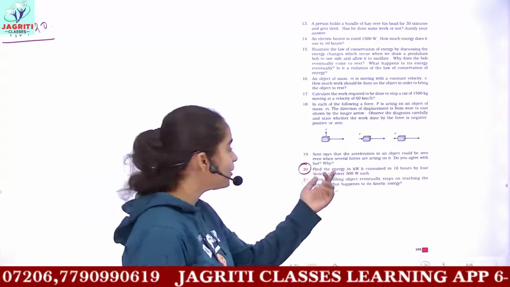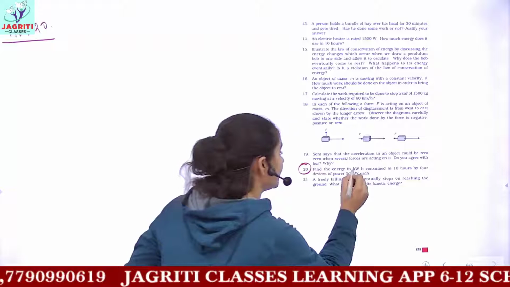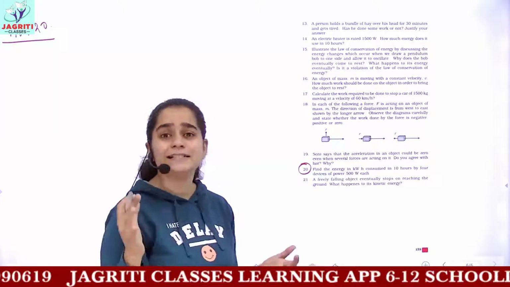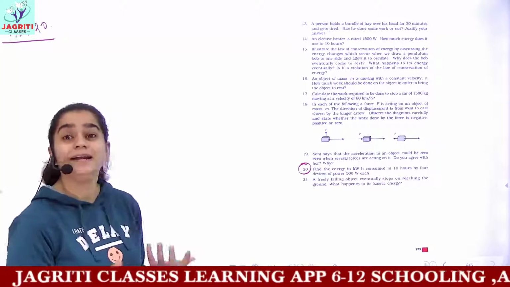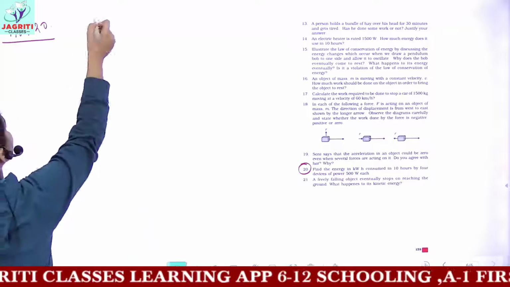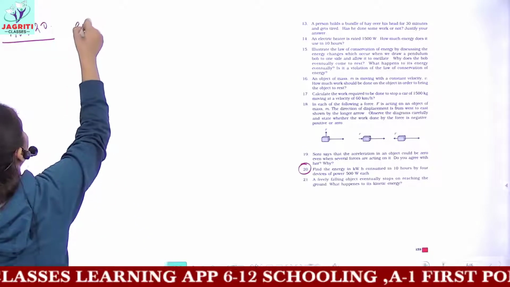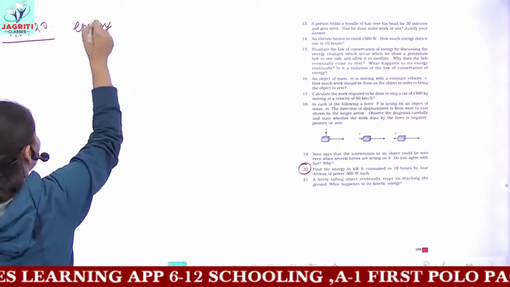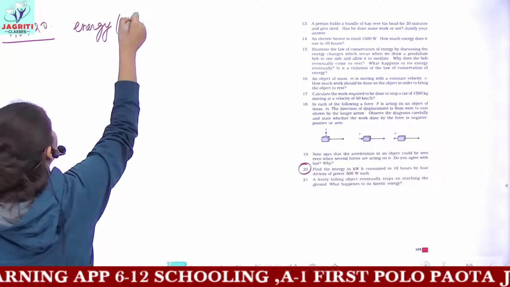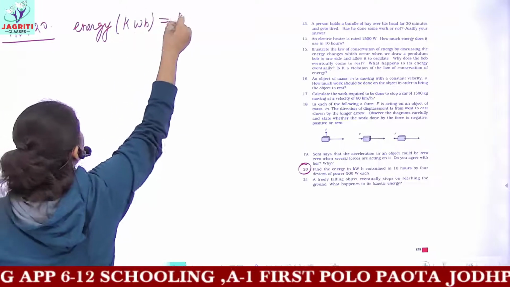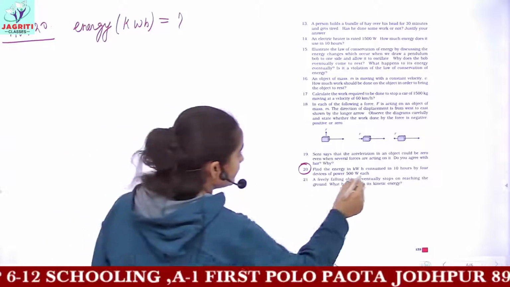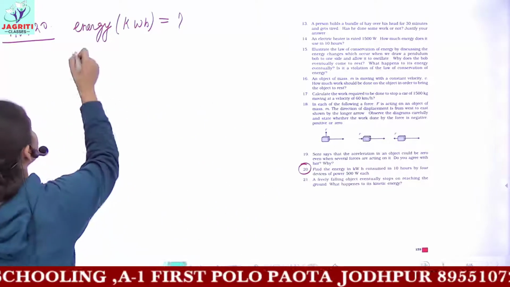You have to find the energy in kilowatt hour. The unit in which you have to find energy is kilowatt hour. Then the time is 10 hours.